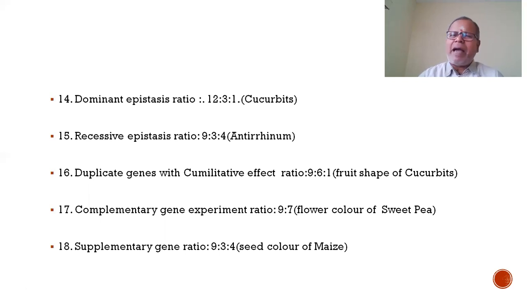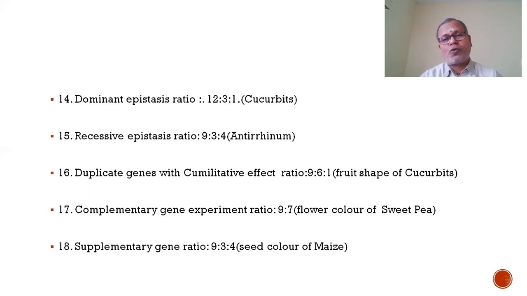Next, dominant epistasis. Dominant epistasis ratio is 12:3:1 in summer squash, Cucurbita pepo. There are many ratios, so don't forget them. Recessive epistasis ratio is 9:3:4 in Antirrhinum majus. Duplicate genes with cumulative effect ratio is 9:6:1, remember the organism. Complementary gene ratio is 9:7. Supplementary gene ratio is 9:3:4.